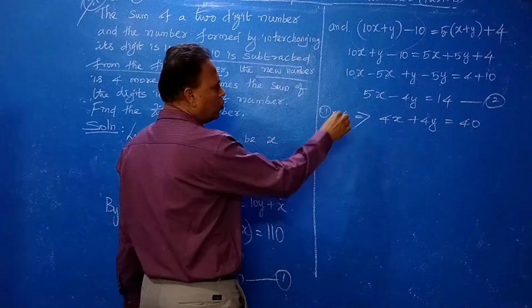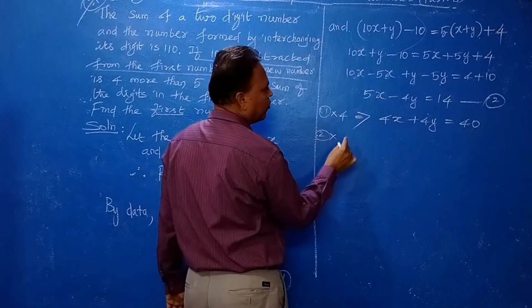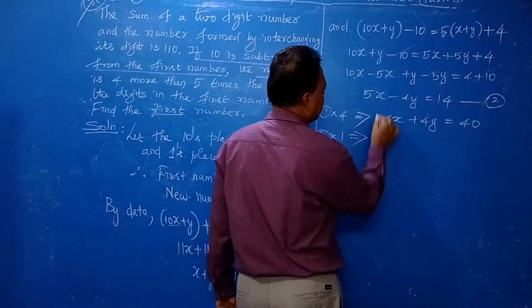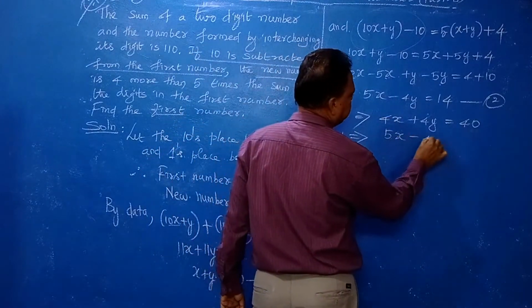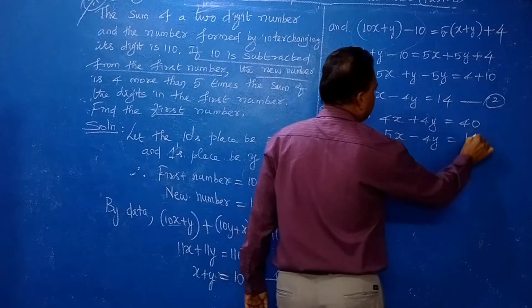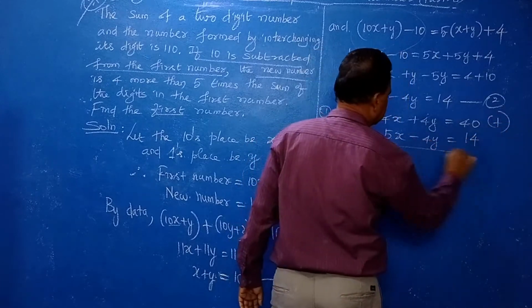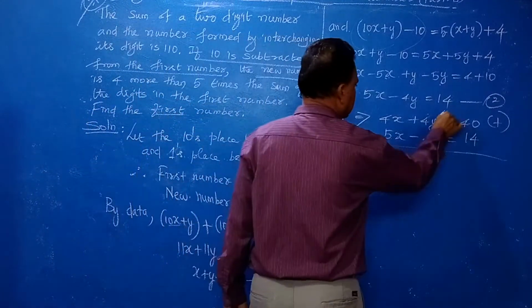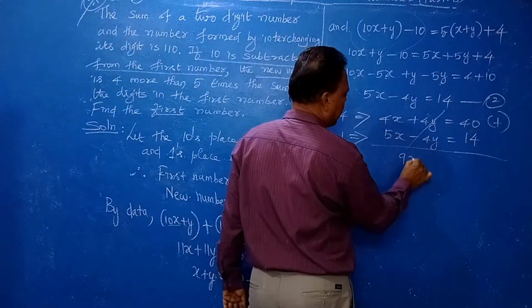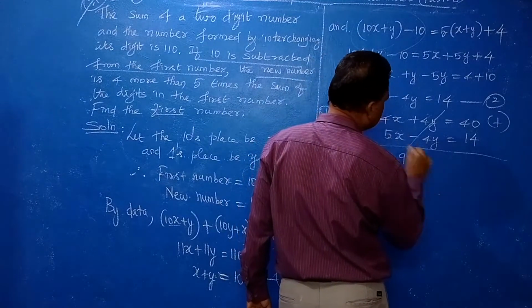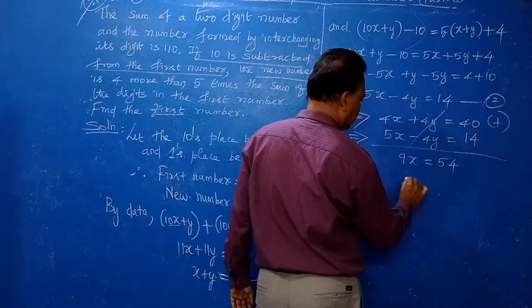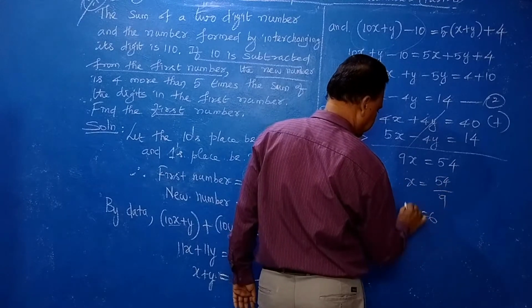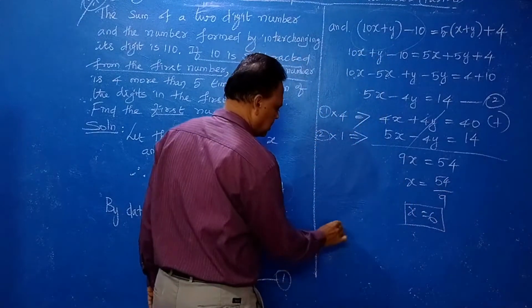Then equation number 2, the y coefficient is already 4, so you multiply by 1 and write the same thing. Then you have different signs, so just add. Y is eliminated. Therefore 9x is equal to 54. Therefore x is equal to 54 by 9, that is 6.